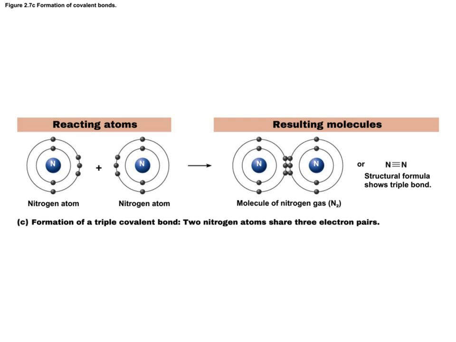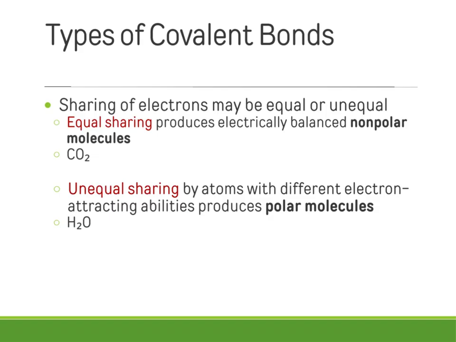And then last but not least, 3 pairs of electrons being shared, so that is 6 electrons to create a triple bond. So you get 1, 2, 3, 4, 5, 6, 7, 8 for both nitrogen atoms. And so that's going to satisfy these nitrogen atoms, which previously, when they were not in a covalent bond compound, had only 1, 2, 3, 4, 5 valence electrons.